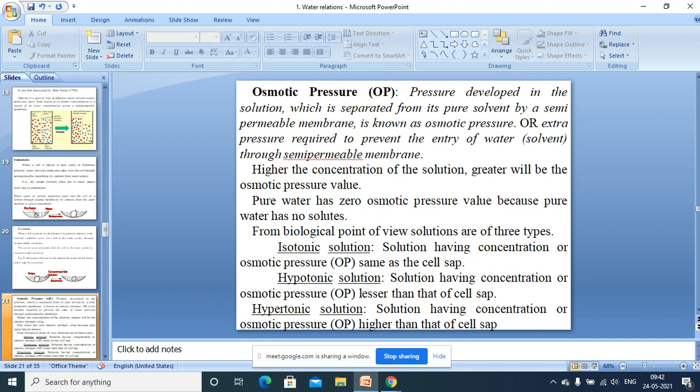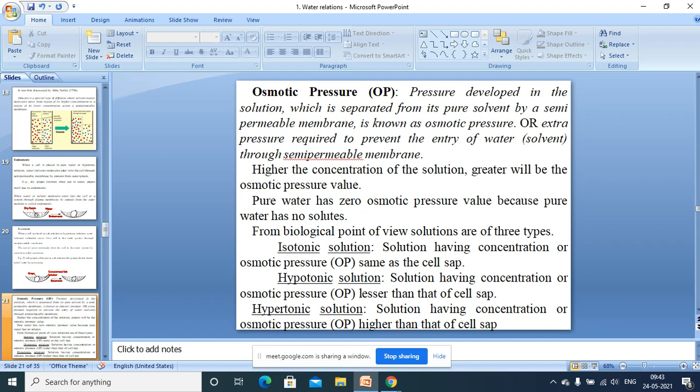Similarly, osmotic pressure. And you know that the osmotic phenomenon occurs when a solution is separated from its solvent by a semi-permeable membrane. There the osmotic phenomenon occurs. Otherwise, the osmotic phenomenon doesn't occur. If a solution is separated from its solvent by a semi-permeable membrane, then only the osmotic phenomenon occurs. And during the osmotic phenomenon, pressure is exerted by this solution. Pressure is exerted by the solution, and that pressure is called osmotic pressure.